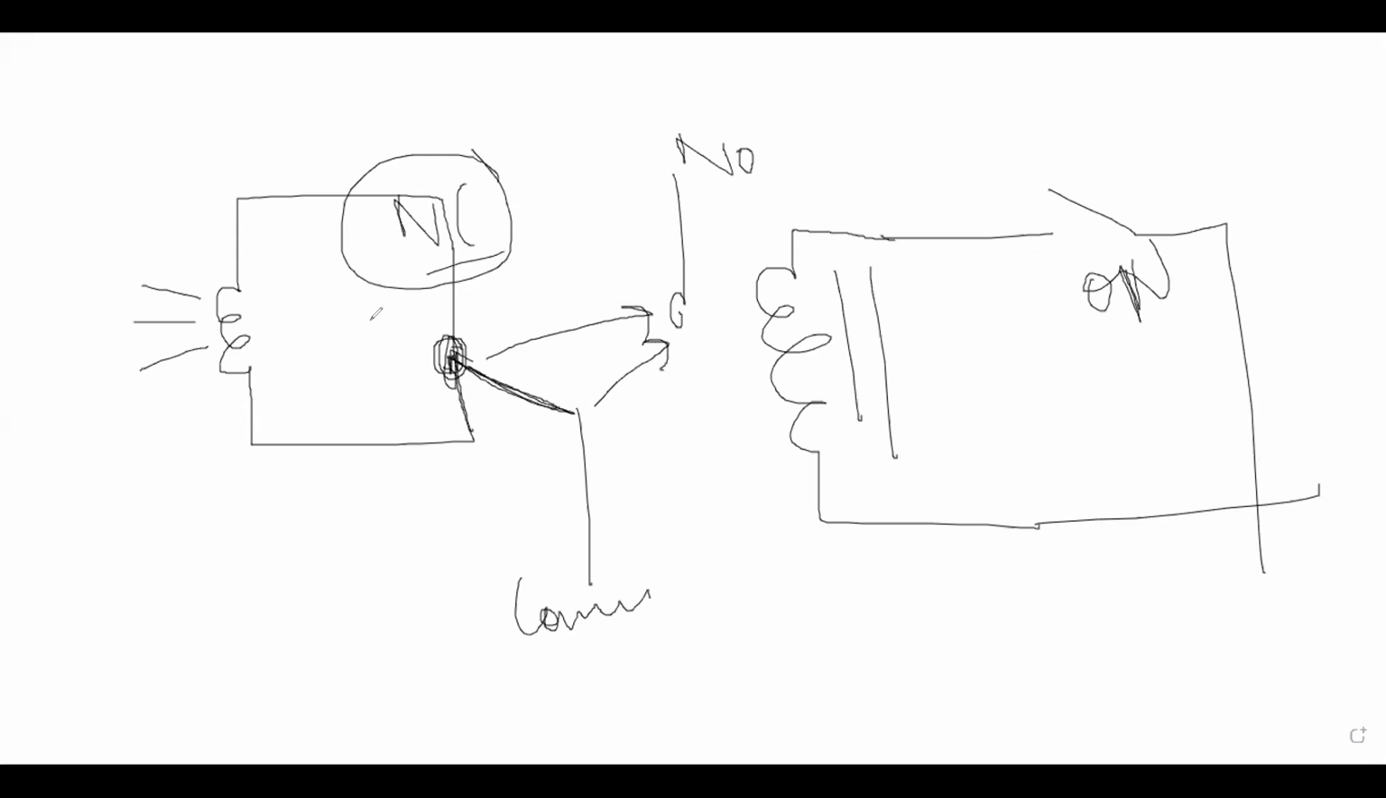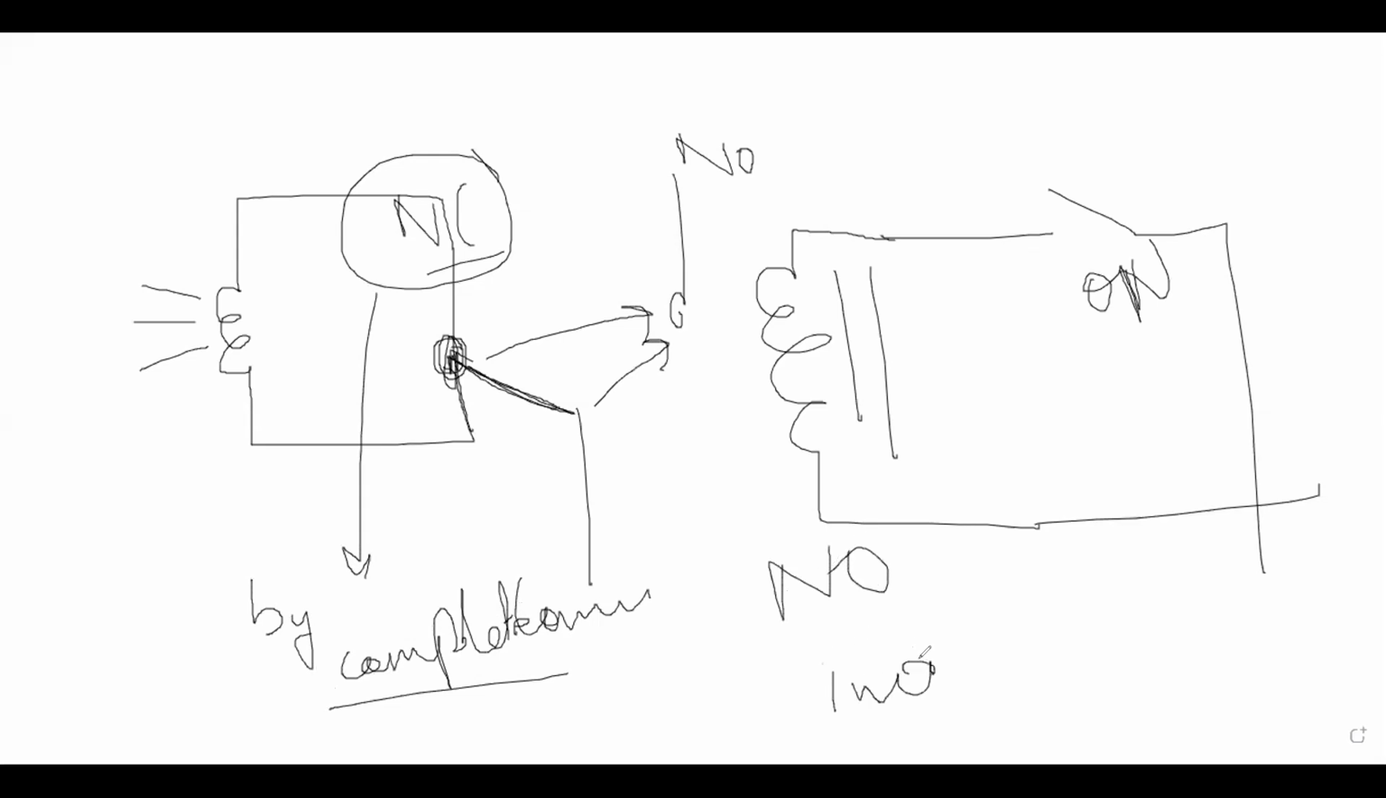Normally closed means by default your circuit is complete. Okay, don't get confused between normally open and normally closed. Normally closed means by default your circuit is complete, and normally open means by default your circuit is incomplete. Understood? Okay, in normally closed, if you give supply, then your bulb will get turned off.